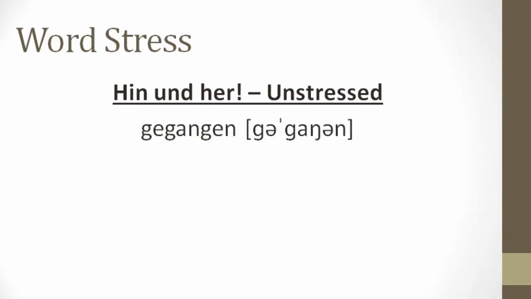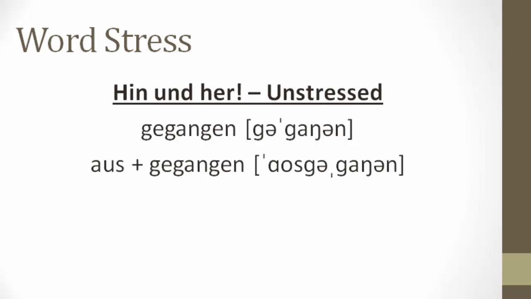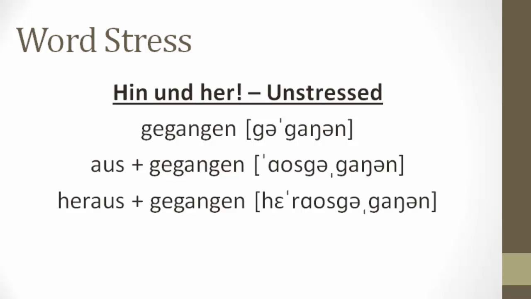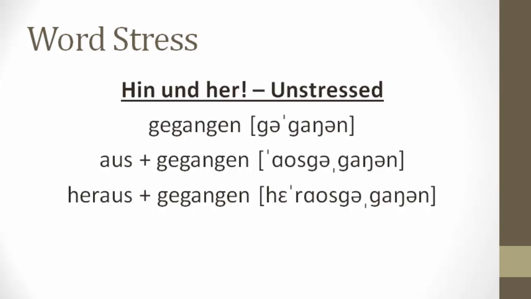And here we have another example. So we have gegangen. So we see we have our GE prefix, gang, and then our EN ending, which is also a schwa E and an N. So gegangen. And then we can add our stressed prefix, aus, ausgegangen. And then we can add her to aus, herausgegangen. So when we know what the word parts are, these long words become manageable and we can see how they're going to be put together and pronounced.